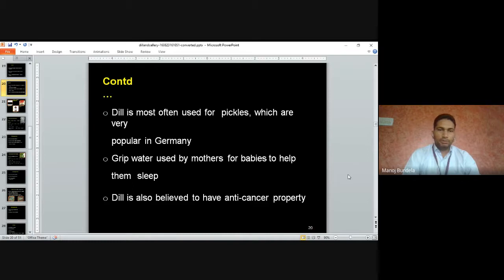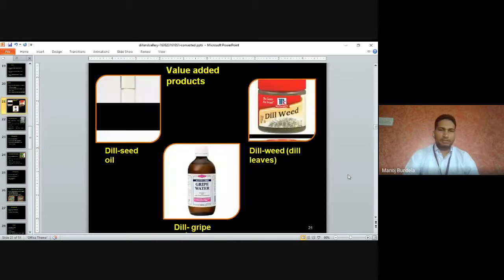Gripe water is used by mothers for babies to help them sleep. Dill is also believed to have anti-cancer properties.